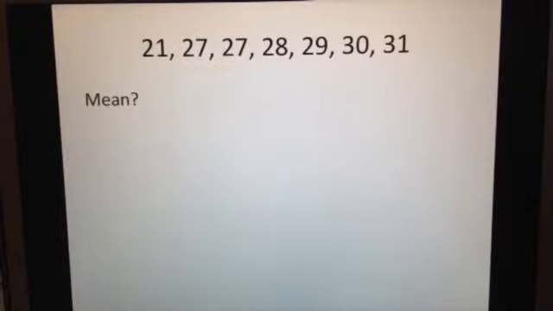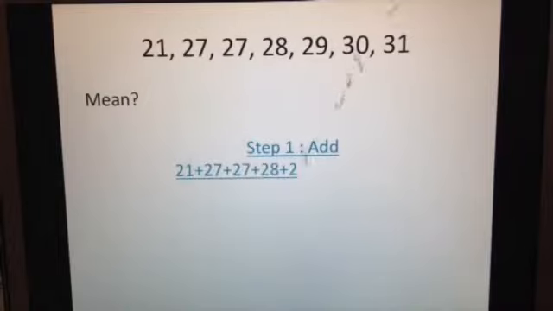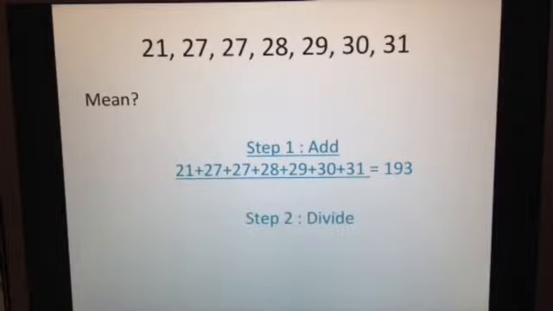What about mean? How do we find mean? Step 1, add up all the numbers. 21 plus 27 plus 27 plus 28 plus 29 plus 30 plus 31 is 193. Step 2, divide. But how many numbers do I have to divide by? 1, 2, 3, 4, 5, 6, 7. There are 7 numbers in our data set. So 193 divided by 7, 27.571.